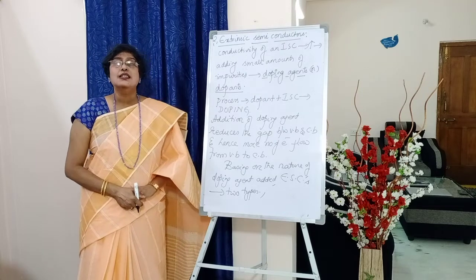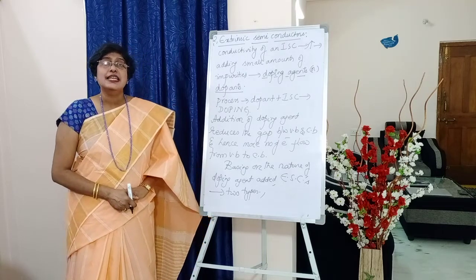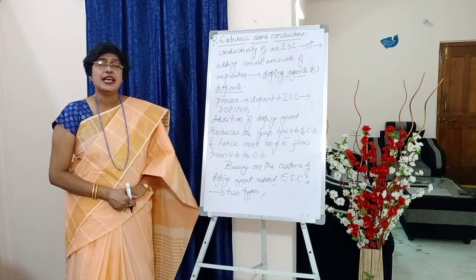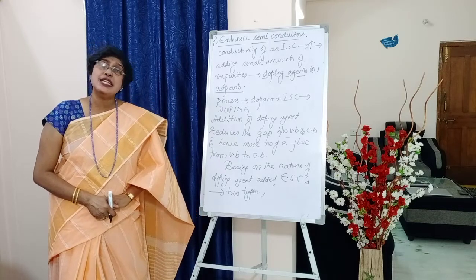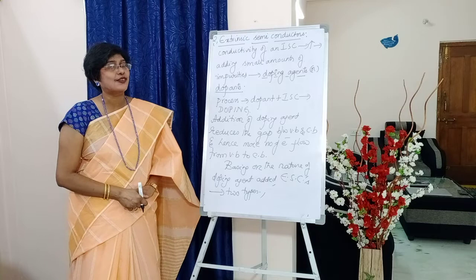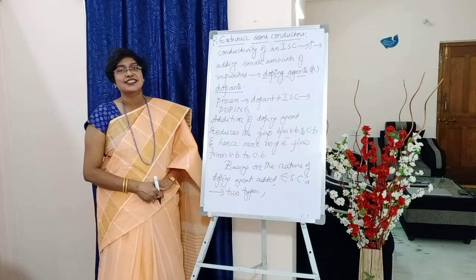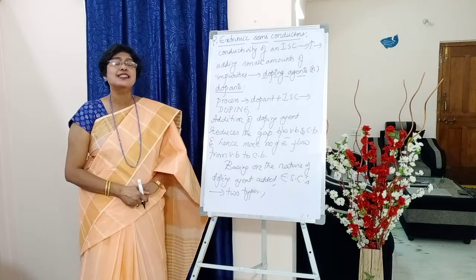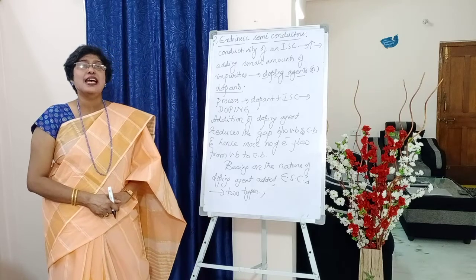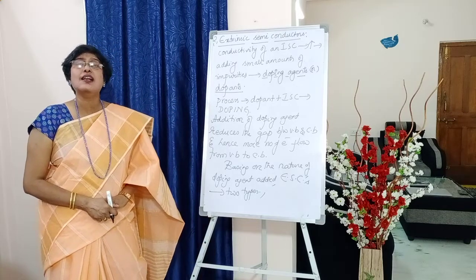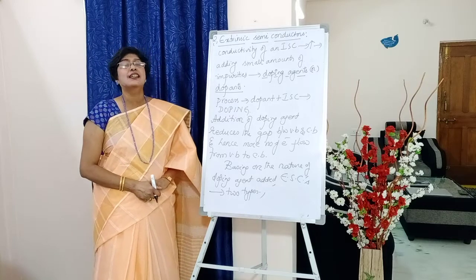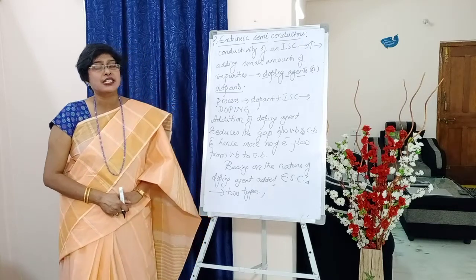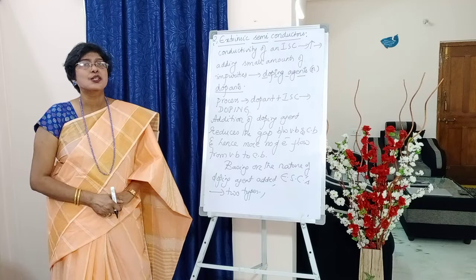Now this process of adding a dopant or a doping agent to a pure intrinsic semiconductor to increase its conductivity is called doping. What is meant by doping, students? The process of adding a dopant or a doping agent to a pure intrinsic semiconductor to enhance its conductivity is called doping.